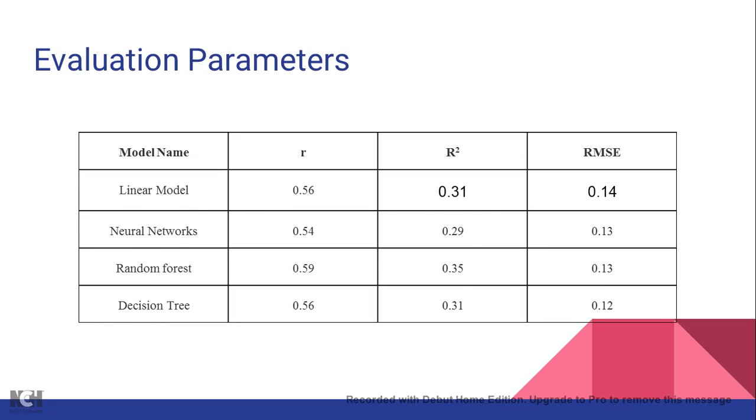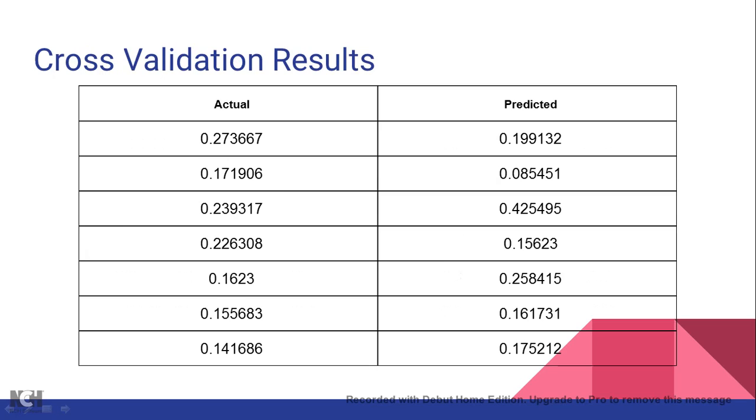Similarly, these are the evaluation parameters I have used. This is R, R square, RMSE. R is the correlation coefficient, R square is the coefficient of determination, RMSE is the root mean square error. The lower the root mean square error, the better our model is. So in this we see that the minimum root mean square error is in the decision tree. So the prediction is good with the decision tree.